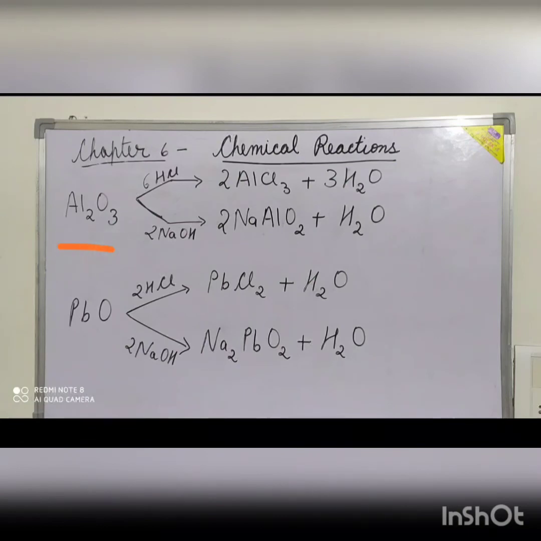Aluminium oxide reacts with hydrochloric acid forming aluminium chloride and water. Aluminium oxide reacts with sodium hydroxide forming sodium aluminate and water. Similarly, lead oxide reacts with hydrochloric acid forming lead chloride and water. Lead oxide reacts with sodium hydroxide also forming sodium plumbite and water.